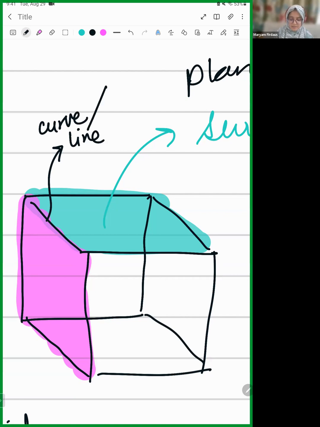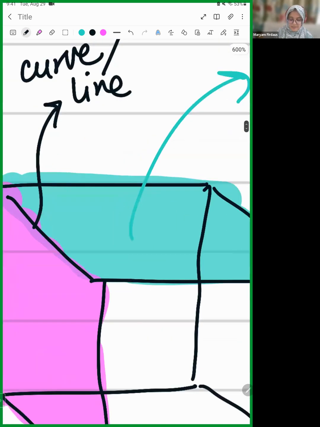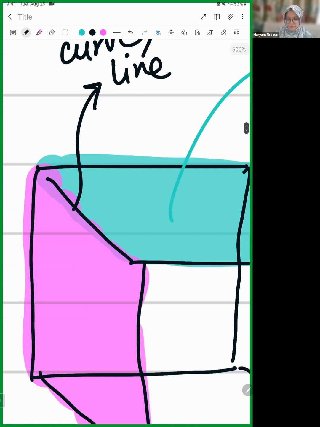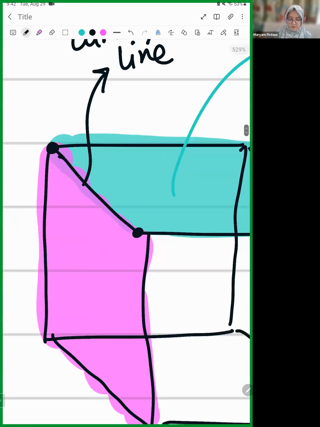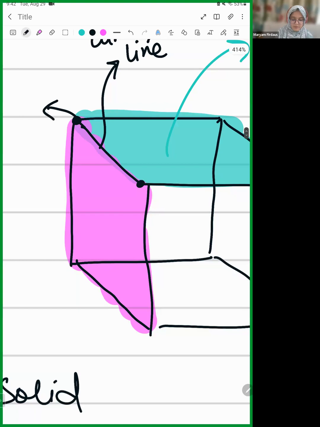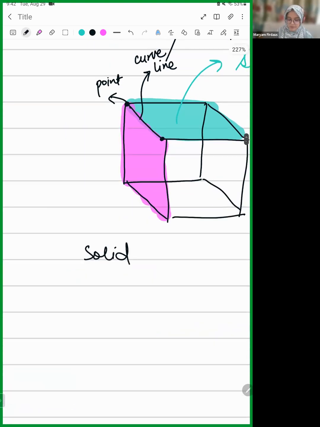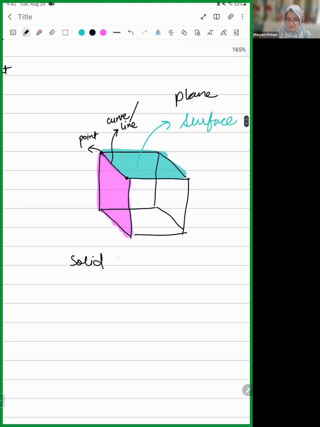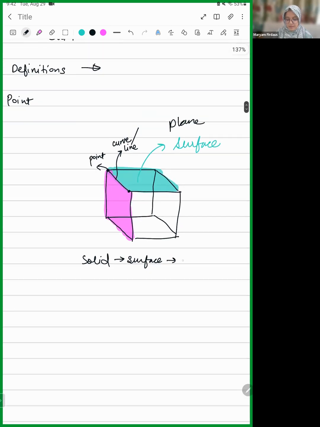Now, when you look at this line further, you will see that the line ends in a point. So over here also, this line ends in a point. So this thing over here is a point. So if you try to break down a solid, from solid you go to surface, and then from surface you get a line, and from line you get a point.